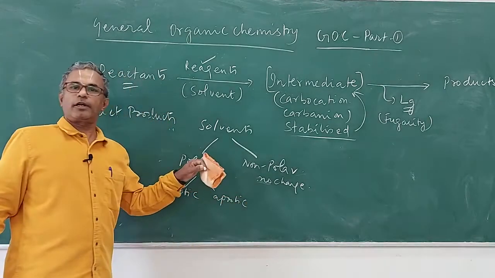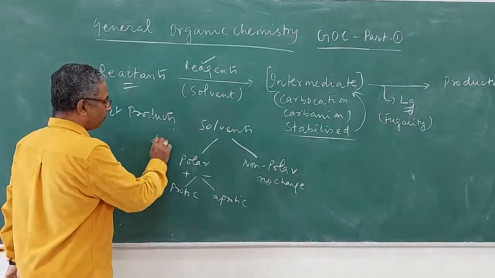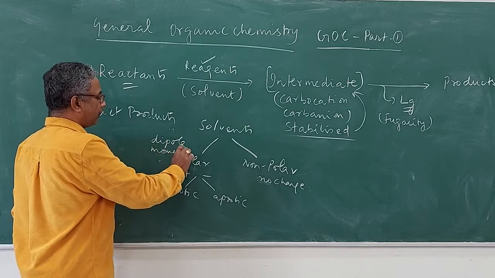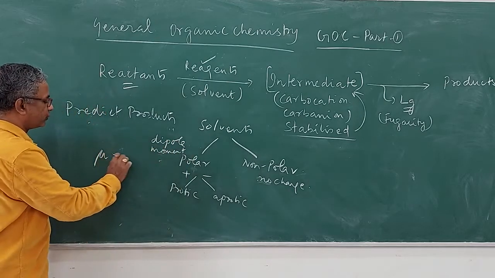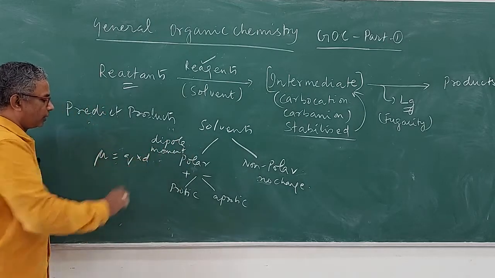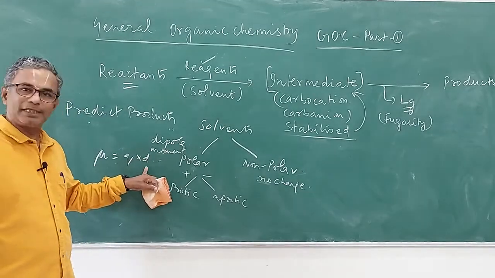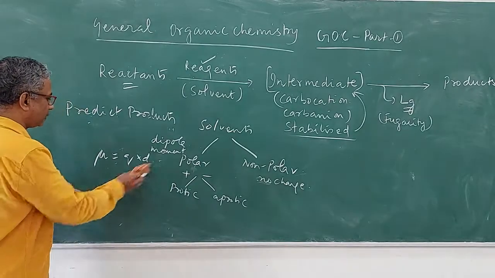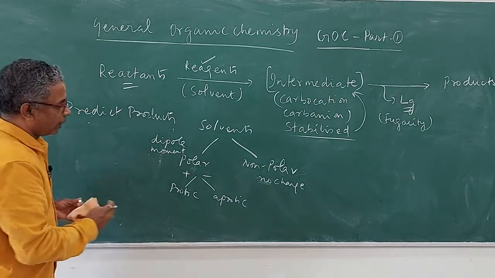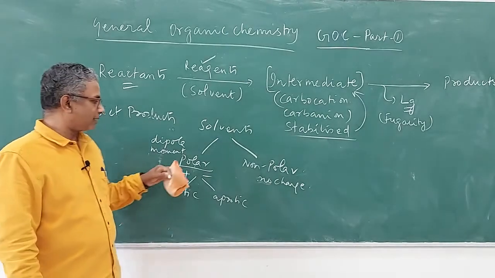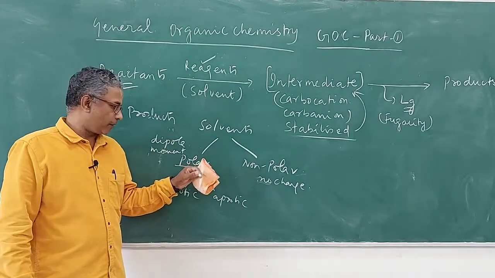Generally these polar solvents will have some dipole moment. Dipole moment is given by mu is equal to Q into D, where mu is the dipole moment, Q is the charge on each atom, and D is the distance between the two atoms, which is just for your reference purpose. So any compound having a net dipole moment greater than 0 will be called a polar solvent.